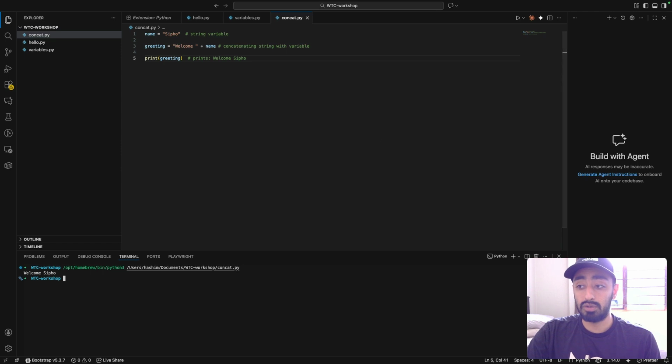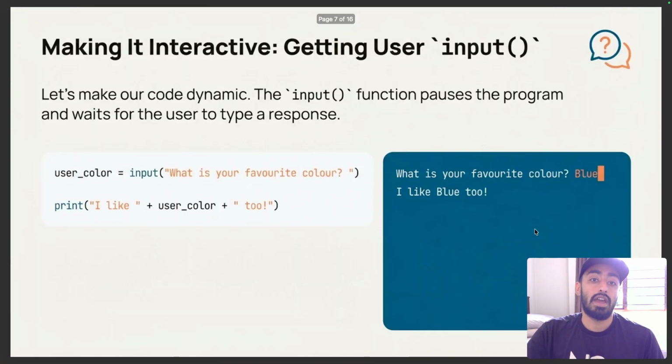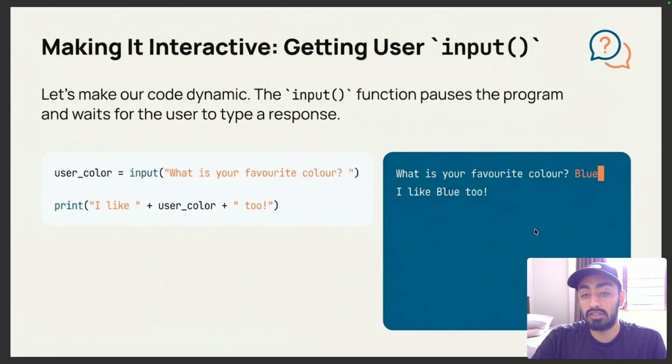Now we are going to do our third and final exercise, which is getting input from a user. In this case, we're going to ask a user in our terminal here at the bottom of our screen to enter something. We're going to make it more interactive, because getting user input is more dynamic.